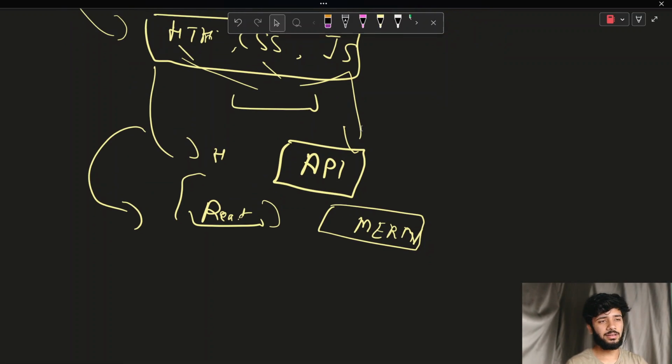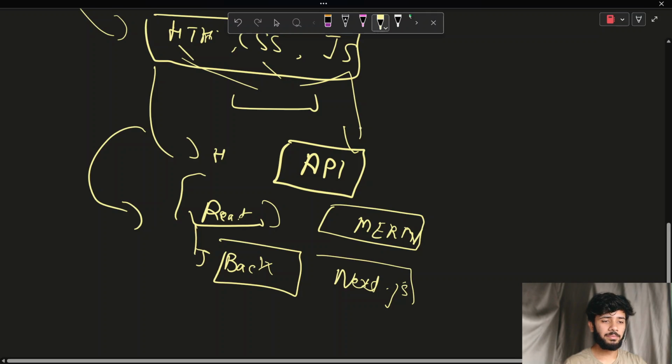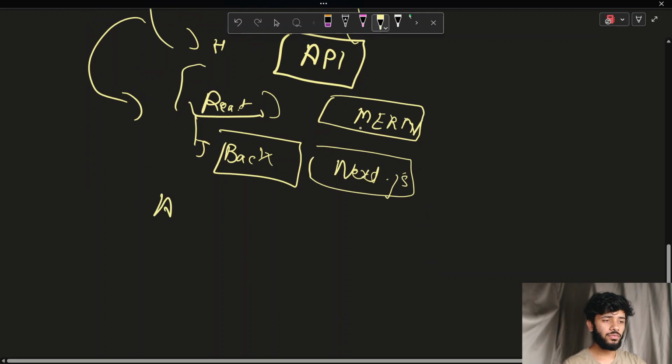After React, we can learn about Next.js also, but we will firstly be doing the backend, so I will be giving projects related to backend. After that, we can do things of your choice. We can go with Next.js, because by then I will have completed my Next.js also, or we can go with app development. We can sort it according to our needs.